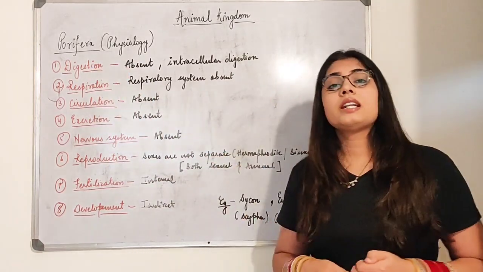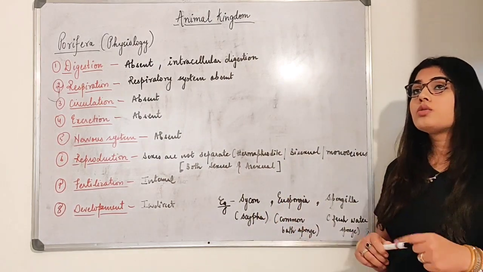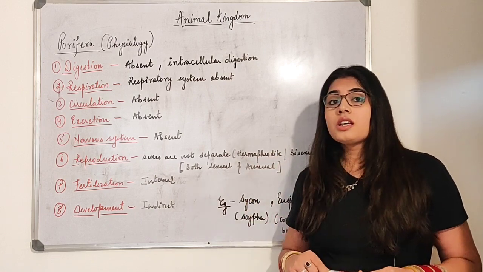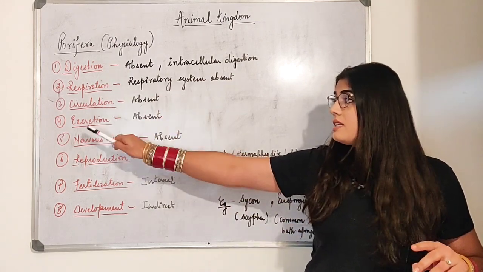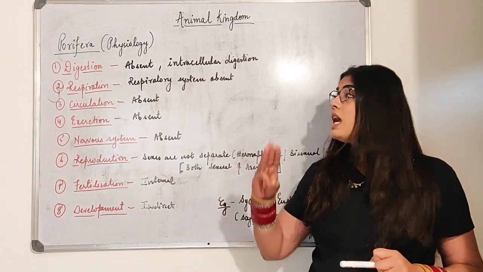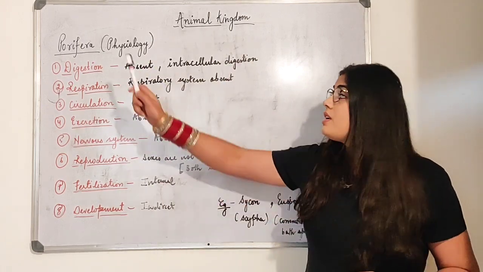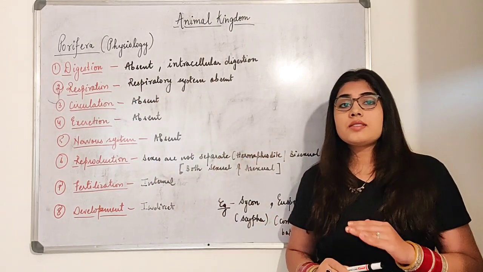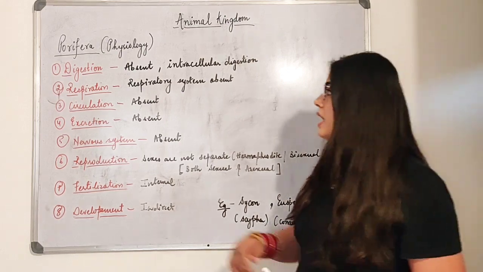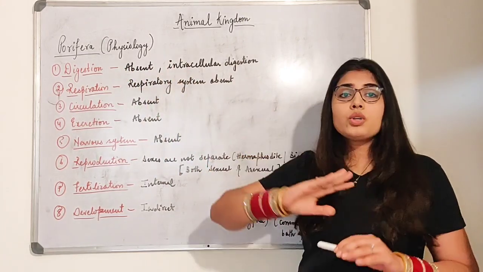The first point is digestion, beta. So what happens in digestion? In the first video of Porifera, I already told you that digestion, respiration and excretion, these three things are very important, and all of them are done by the water canal system. There is no specific digestive system present inside the bodies of the poriferans. The digestive system is totally absent.